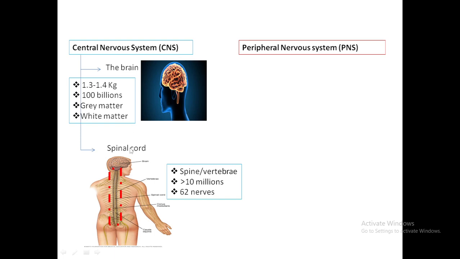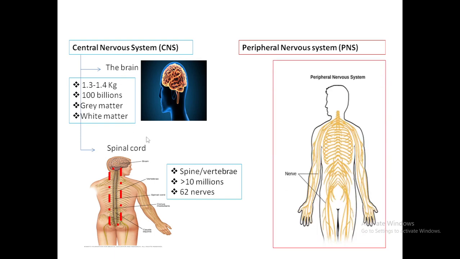The peripheral nervous system is trillions of nerves: the nerves that are found throughout our body, except the nerves in our brain and spinal cord. So this is the categorization of the nervous system.